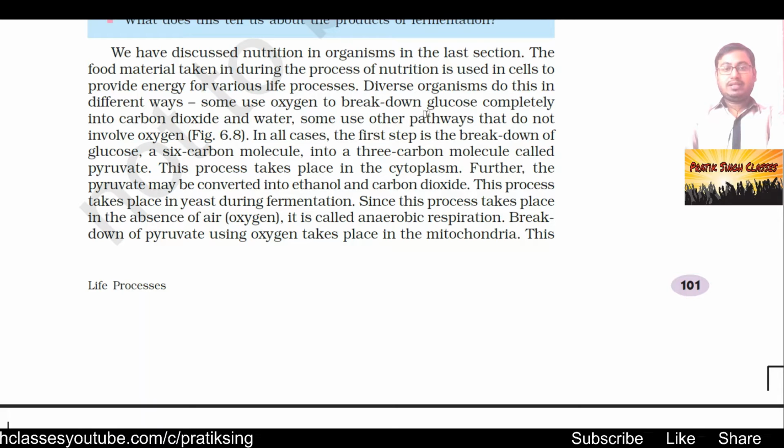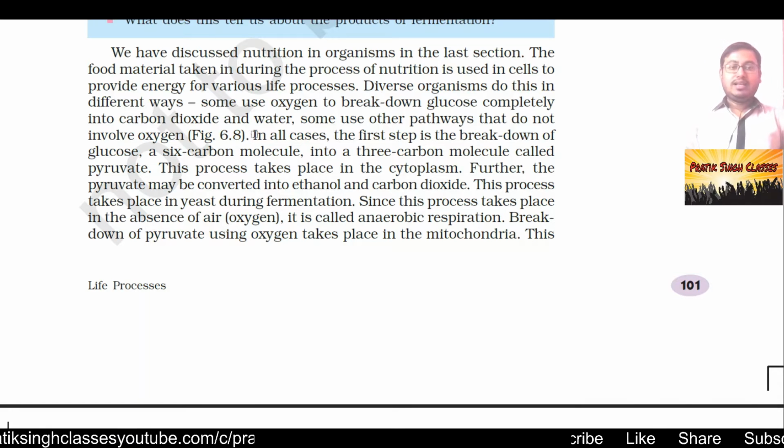Some use oxygen to break down glucose completely into carbon dioxide and water. Some use other pathways that do not involve oxygen. That means there are some organisms like us which use oxygen to break down the complex compounds present in the food into simpler compounds, and carbon dioxide gas comes out of that. We get energy from that. And there are also some other organisms which convert complex molecules of the food into simpler compounds, but they don't need oxygen like us for the release of energy.